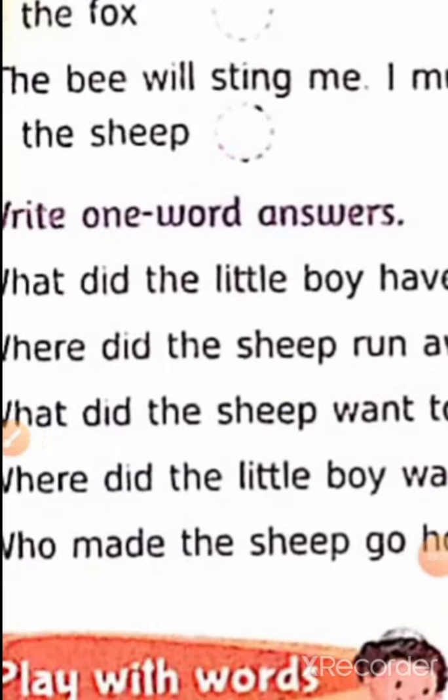Okay, now we are coming to the fifth one, that is, who made the ship go home? Finally, who made the ship go home? We all know what the answer will be. The answer will be the little bee. We can write the bee. Okay, what is the spelling of bee and what is the meaning of bee in Odia? Bee means mohumachi. Okay, now we will write the spelling of bee here. That is B-E-E. Okay.